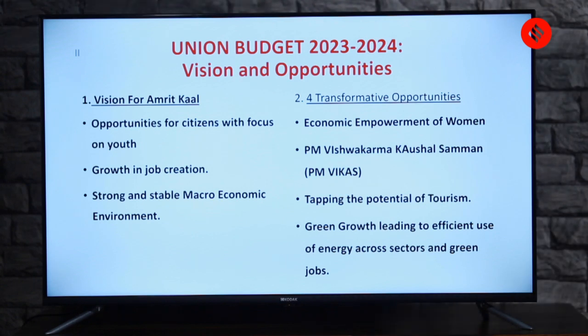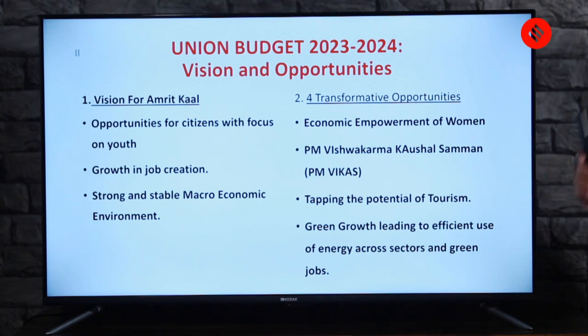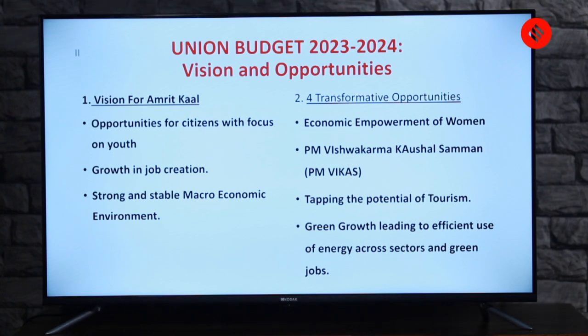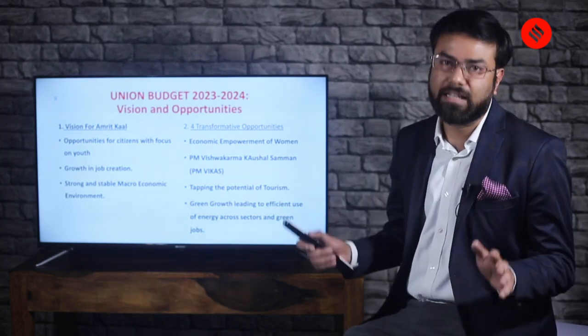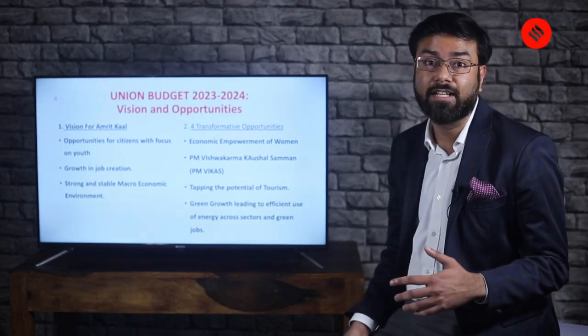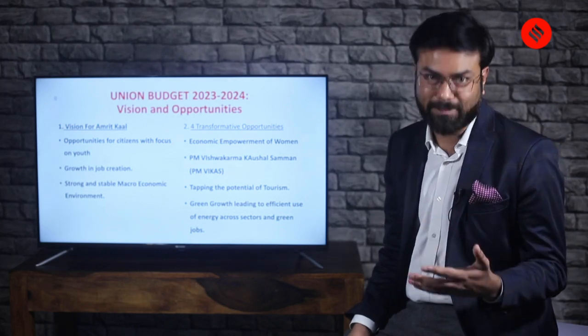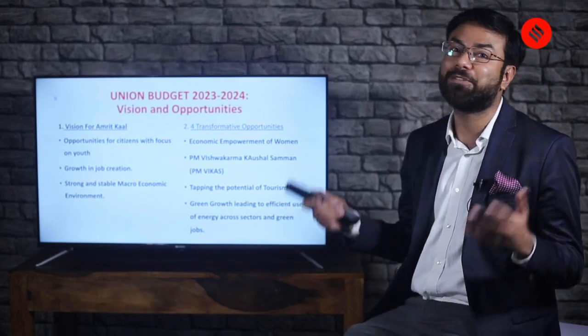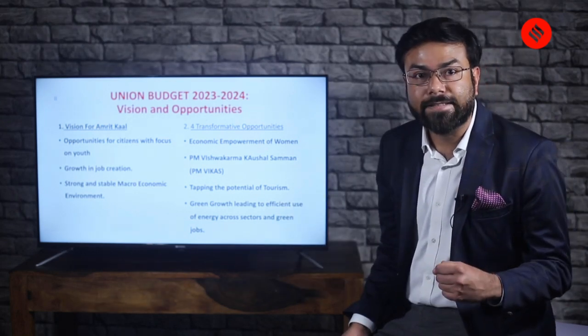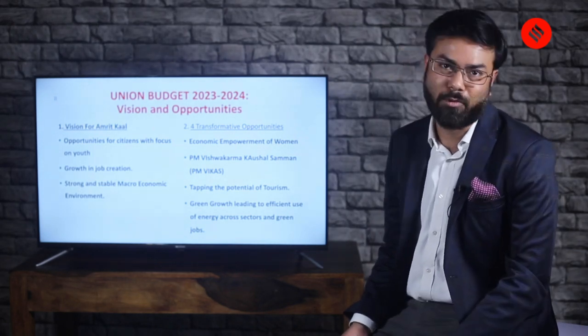Now finally, let's come to the Union Budget 2023-2024. Till now I have given you a basic structure of what a budget is, some basic ideas, some general facts. And now some very important relevant points about the 2023-2024 Union Budget. Dear aspirants, you will see a lot of articles and editorials around the Union Budget which will go on for months, because this is an important document for our country's economy, polity, society. But our task is to make it relevant from our examination point of view.